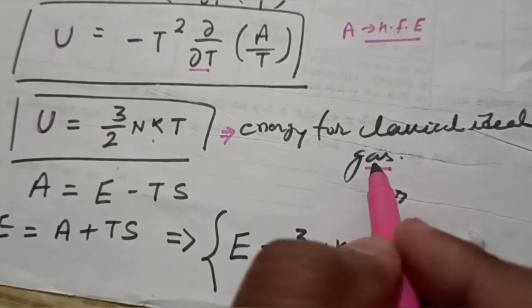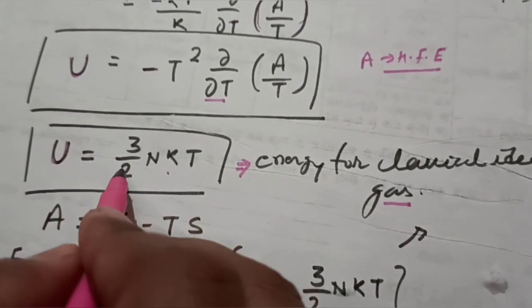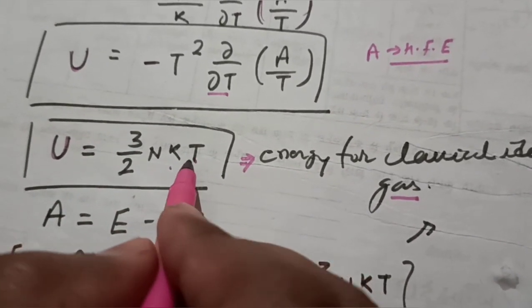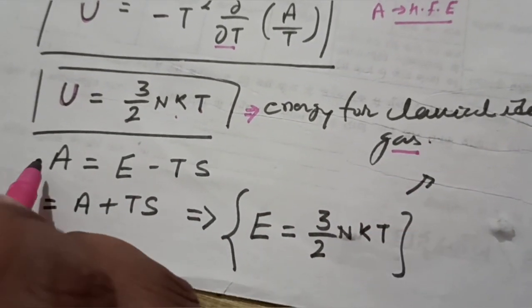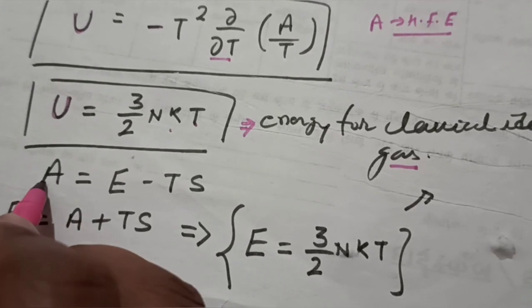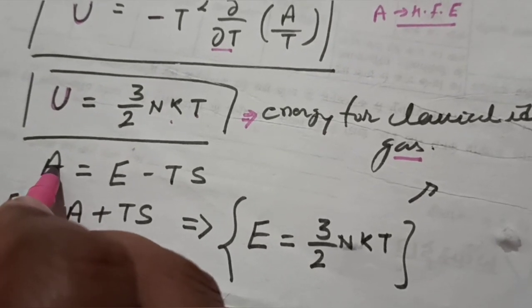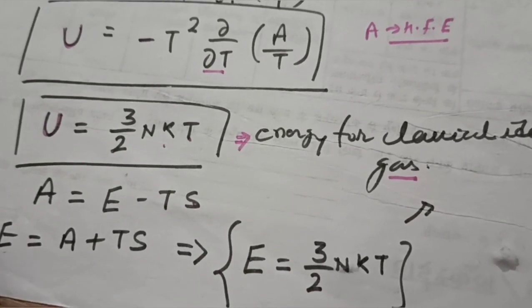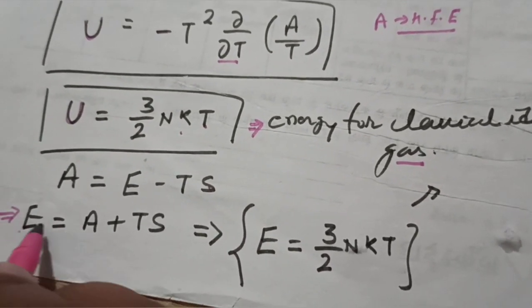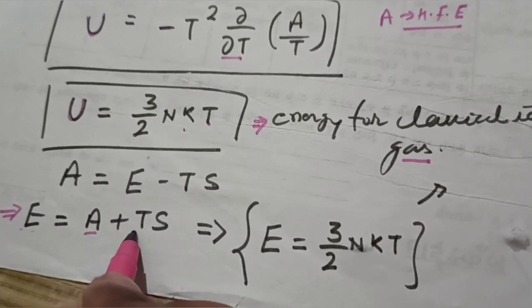That is okay. This U equals 3 by 2 NKT is the internal energy for the classical ideal gas here. We can also prove it. You are aware that this A is E minus TS here. If we substitute the values, we are calculating energy, so we can write E equals A plus TS.